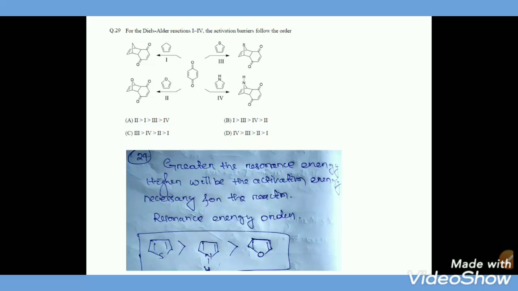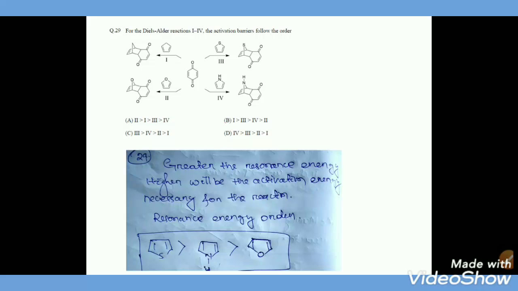So the first one will come last in the sequence. Now we compare the third one, second one, third one, and IV. See here, the higher the resonance energy, the higher the activation energy required for the reaction.